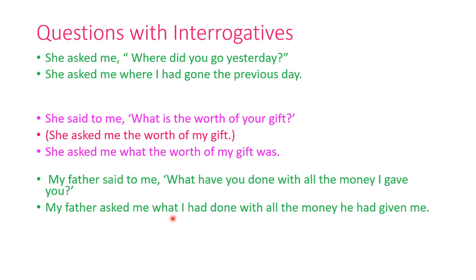So what will come like this? The question word is retained. Subject will come forward. You changes into I. It has come here. Have changes into had. Done. So I had done with all the money. It will come here. So I changes into he, and V2, this is V2 gave, changes into had plus V3. So it becomes the money he had given me. So here we have all the changes. So I hope that this is clear to you.